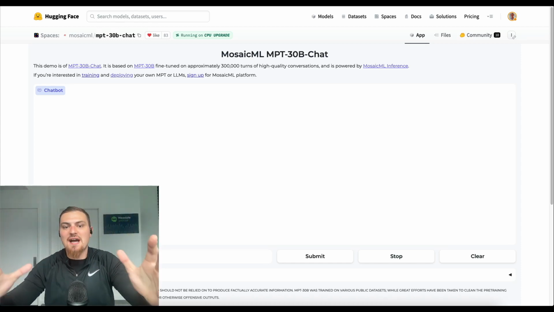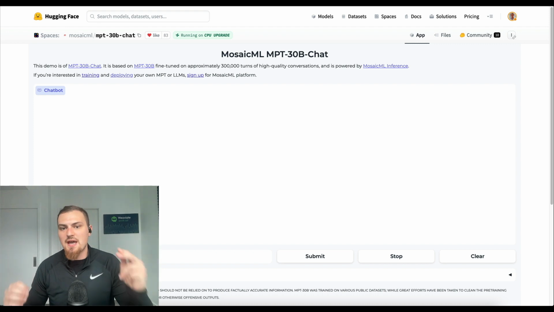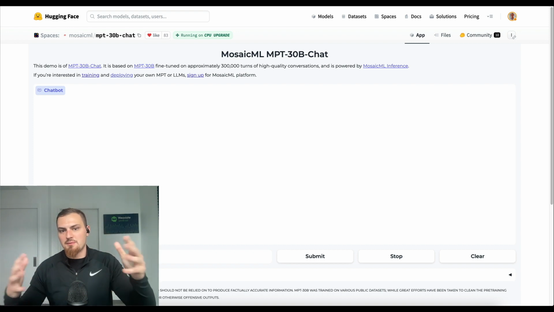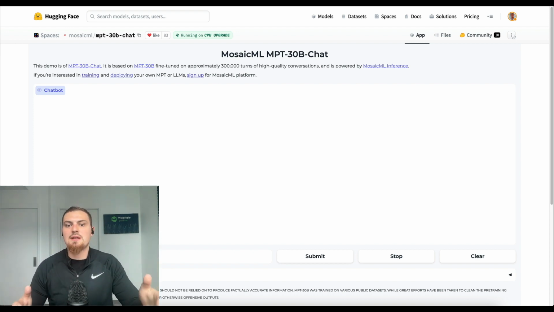I think we have one of the most exciting recent breakthroughs in large language models, AI, and deep learning technology. MosaicML is open sourcing with a commercial license the MPT-30 billion parameter large language model. So we have three models that have been published. The MPT-30 billion, that's the pre-trained model.